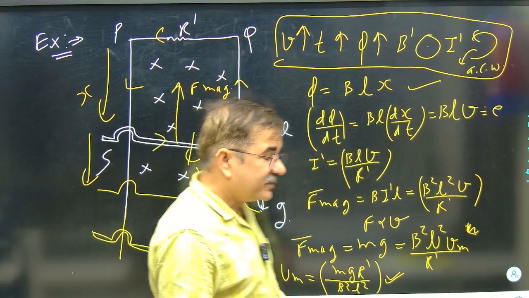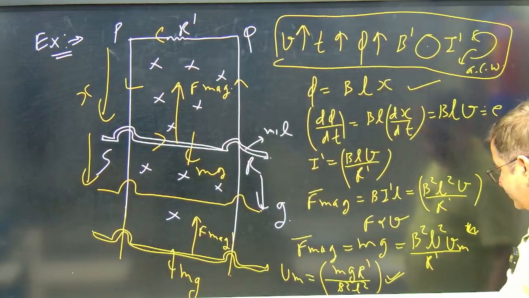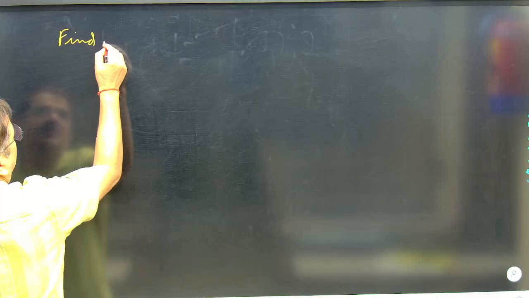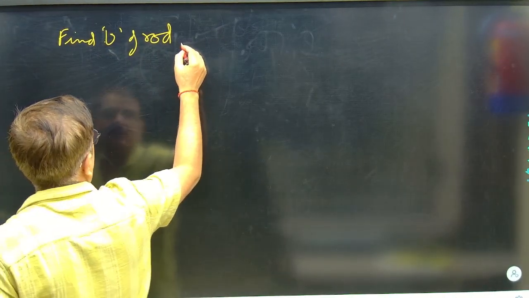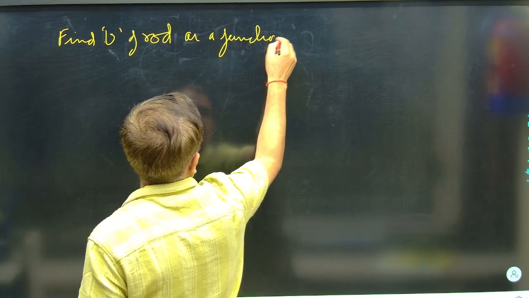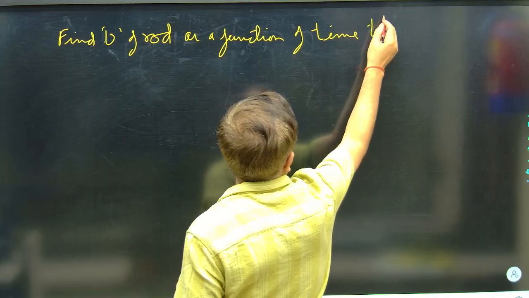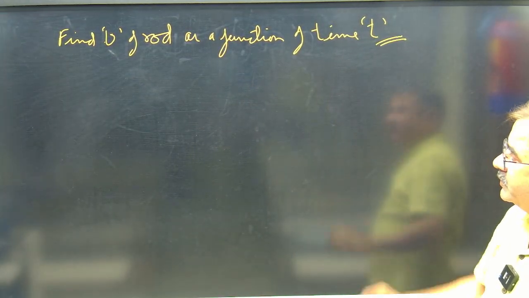Now sometimes it may be asked, what is the velocity of the rod as a function of time t? That also I can write. In this case, it can also be asked: find the velocity of the rod as a function of time t. What is the velocity of the rod as a function of time t? This value also we can find.